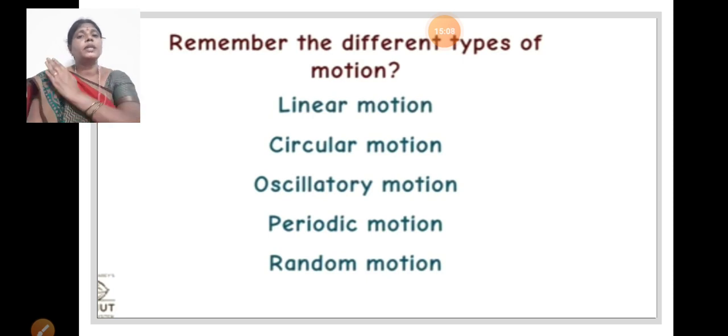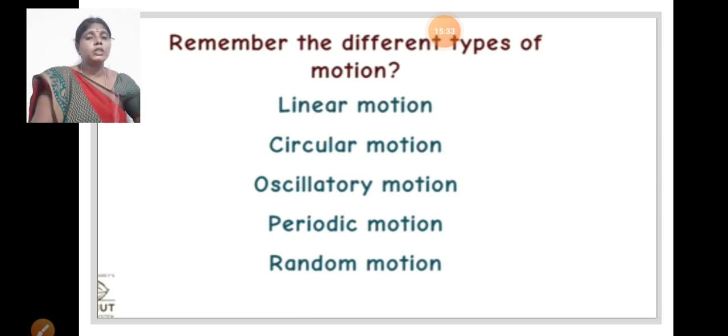This is also oscillatory motion. And playing veena, and a stitching machine going up and down, that is also oscillatory motion. In your wall clock, the pendulum bob moves as an oscillatory motion. From a center point it moves back and front by the same distance. It is an oscillatory motion.